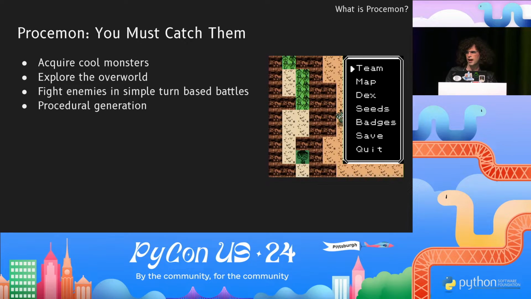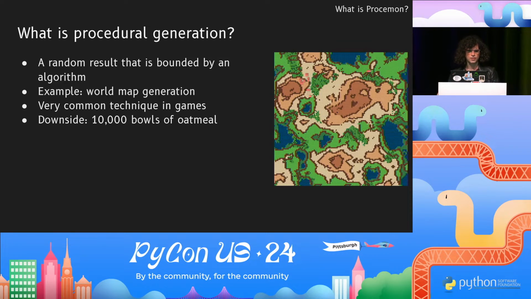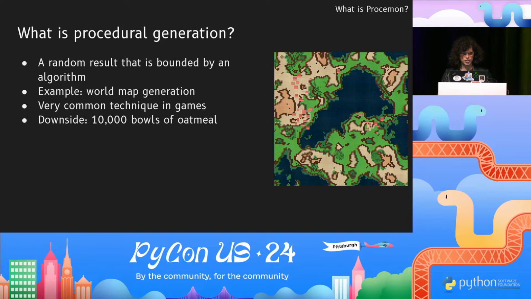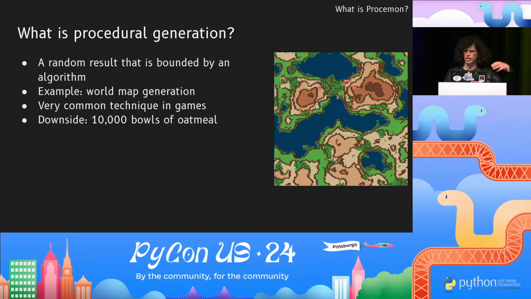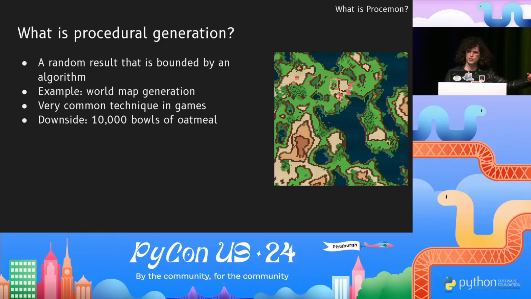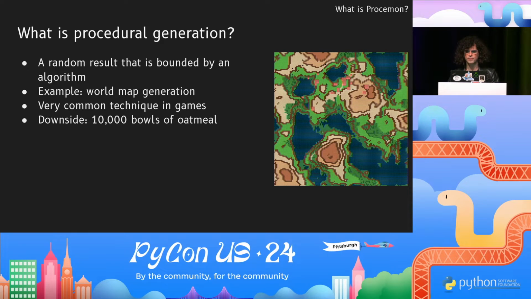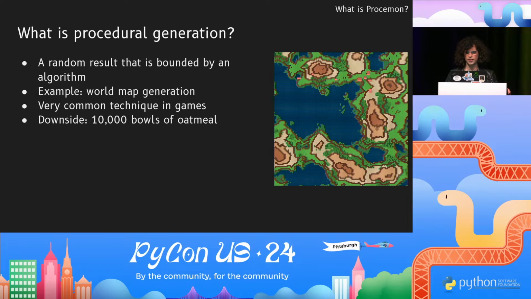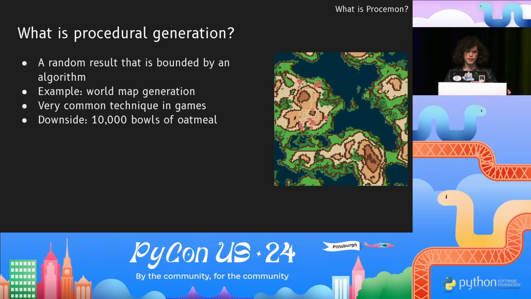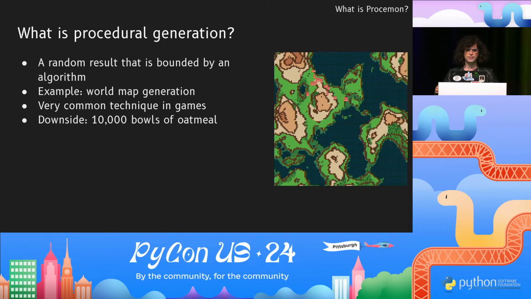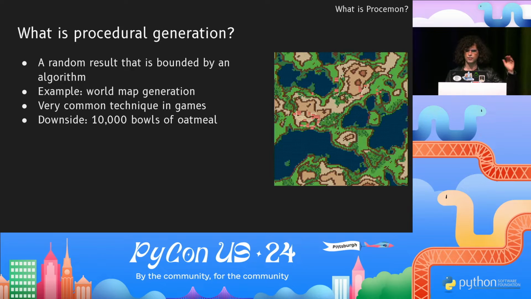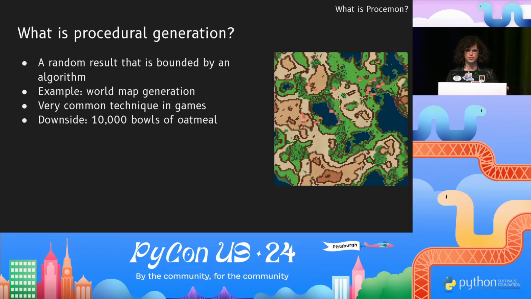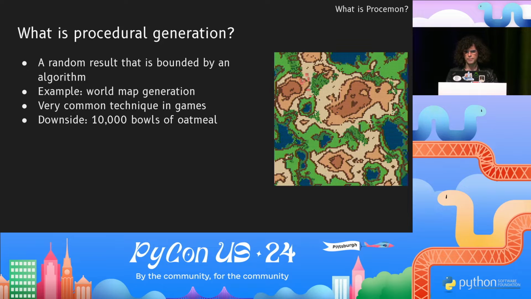So I don't know how many people here know what procedural generation is, but I'm going to give a brief definition. So procedural generation is where a function generates a random result, but that random result is bounded by an algorithm. So, for example, every map in Procemon is procedurally generated. They're all random, but there are rules and constraints about how much of the map is land versus water, which sections of the map are traversable, and so on.